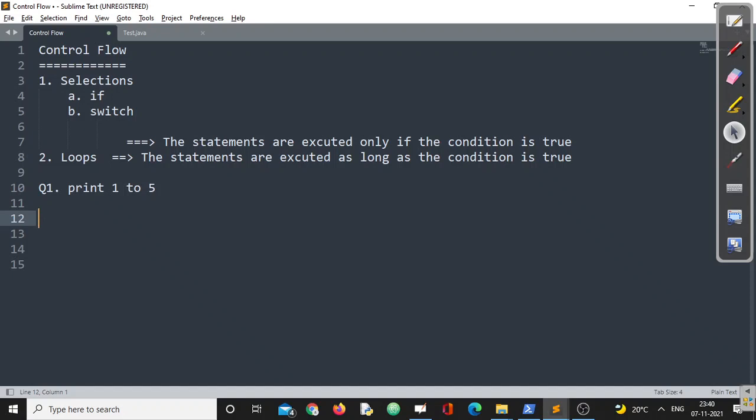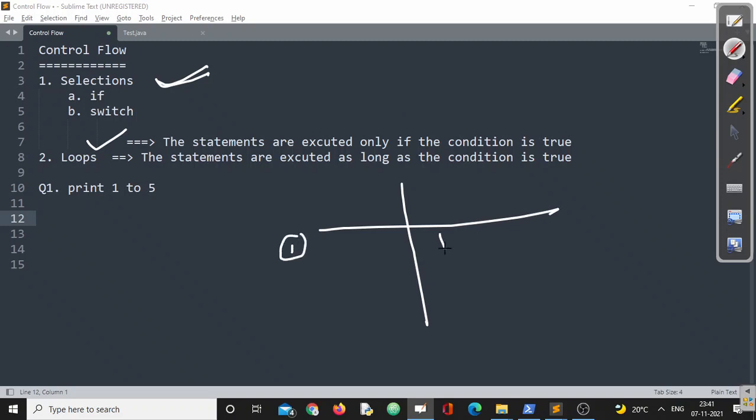Now your interviewer can ask you, can you please differentiate between a selection statement and a looping statement? They are not asking you about if and while. They just want to know how you define selection and how you differentiate selection from loops. We have a lot of differences. The first difference is that in selection the statement will be executed once, but here the statements will be executed more than one time. Second, in selection the statements are executed only if the condition is true. Here the statements will be executed as long as the condition is true, right?